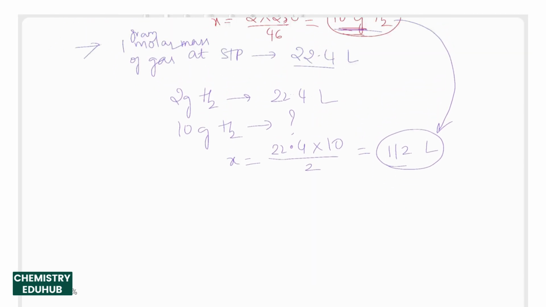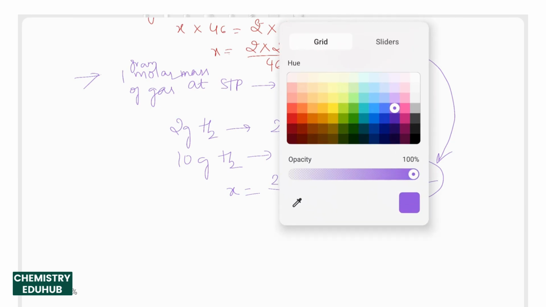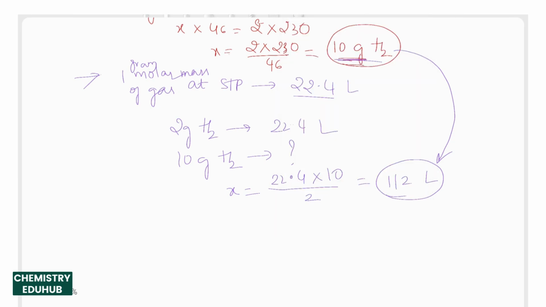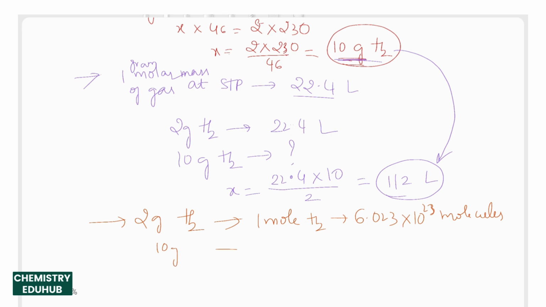Now the same 10 grams of hydrogen, how many particles are there in it? What do you mean by particles? It can be atoms or molecules. Then 2 grams of hydrogen contains the Avogadro number, that is 1 mole of H2, which contains 6.023 into 10 power 23 molecules. It will have these many molecules. Then 10 grams will contain how much?